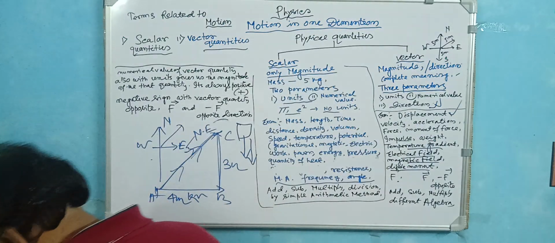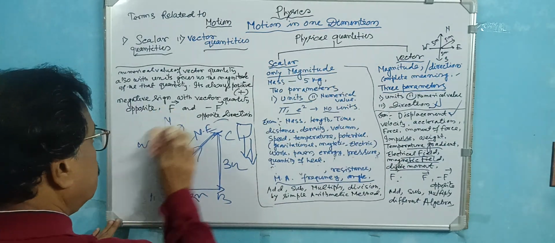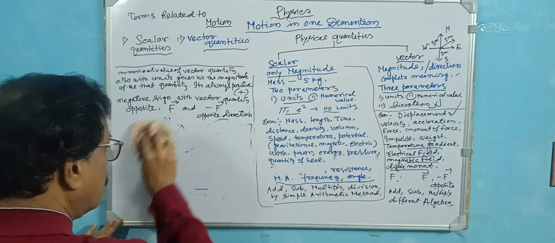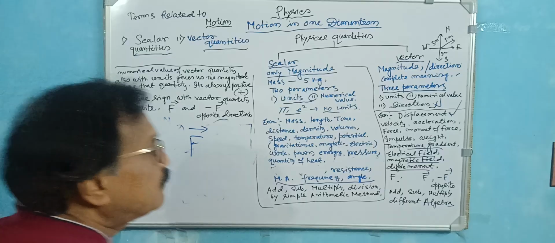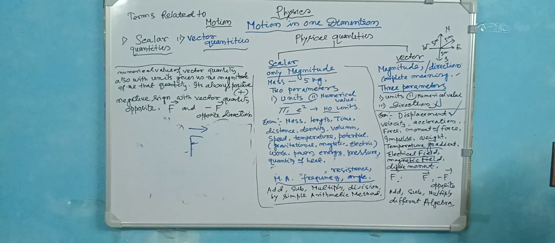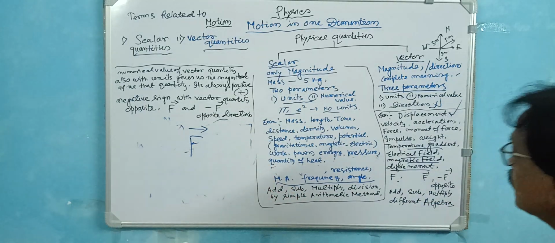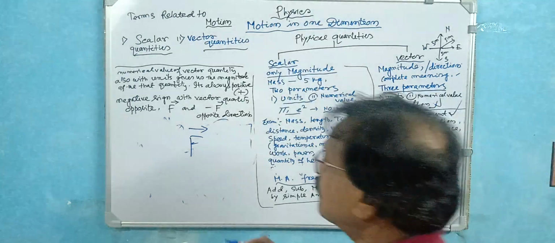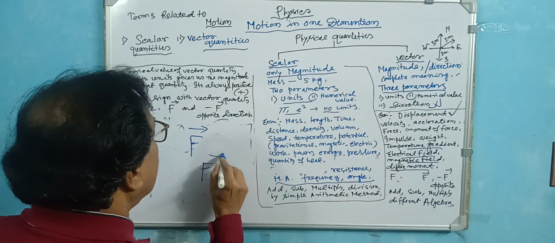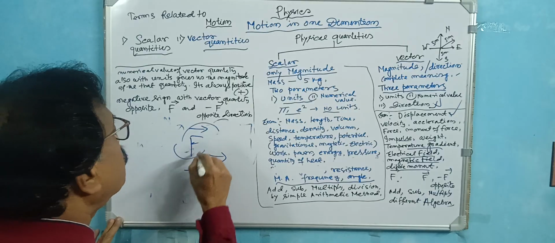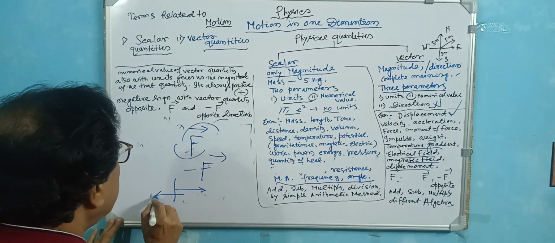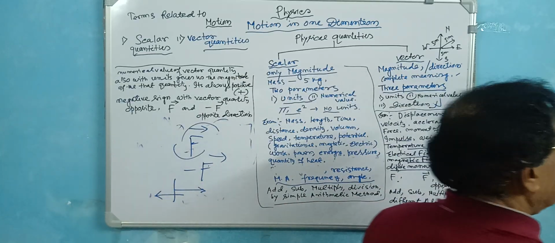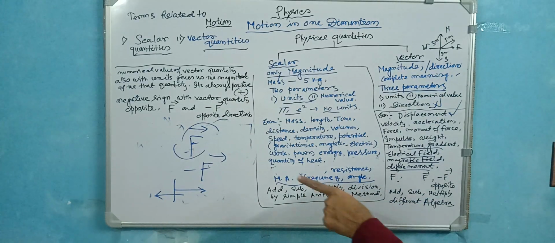Suppose this one, if you just rub it, this is the direction. What is the meaning? What is the symbol? Actually, you write force in this way, which denotes the vector quantity. If there is a direction and it carries a negative sign, that means it is the opposite. This force is acting in this way and this force is acting in this way. For that, this is the negative sign, the vector negative sign.